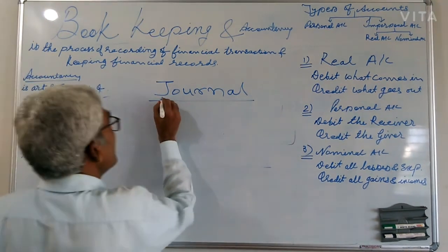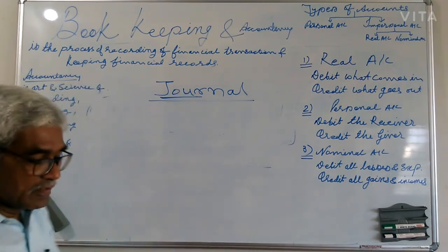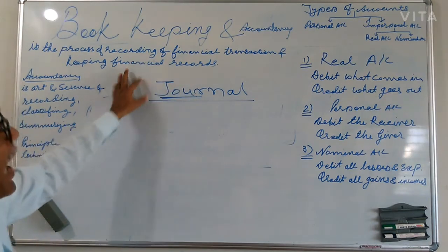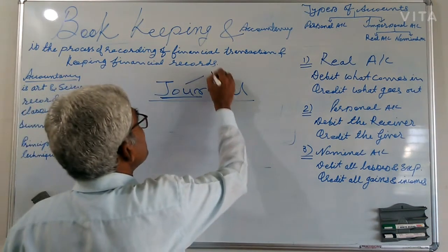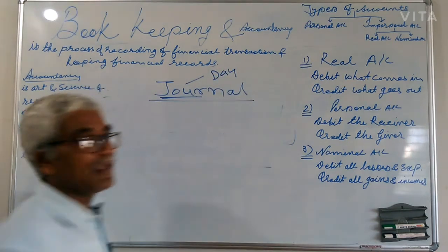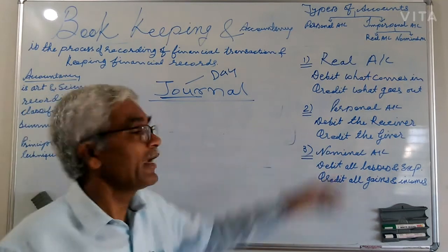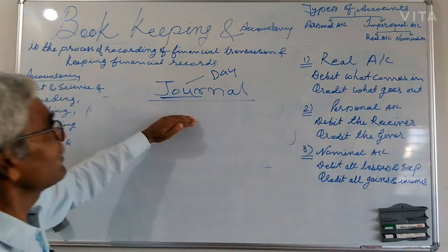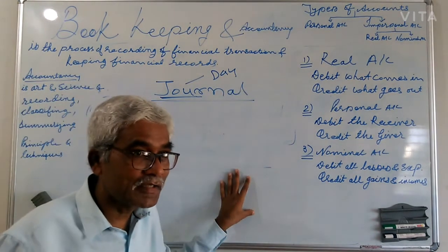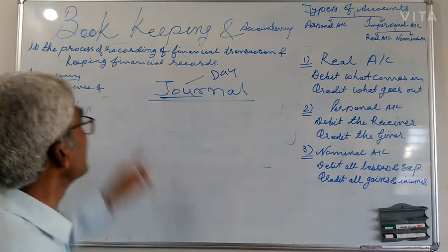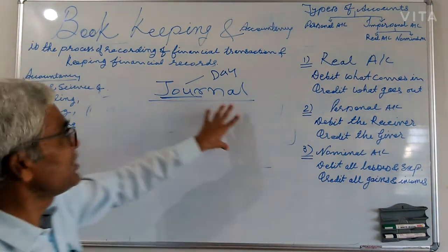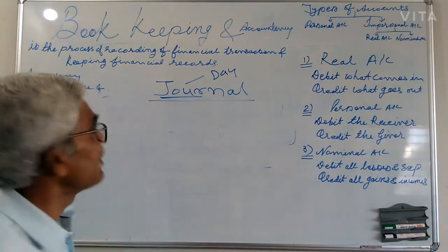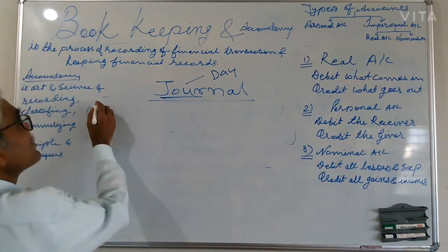The word is jour. This jour is derived from the French language. That is very important. As per the French language, jour means date. So you get the information that we have to record all the transactions date wise in a journal. Means in a journal you can record all the transactions of that particular business in chronological order. In Russia, a journal is used as evidence in court. That is also important for your interview.